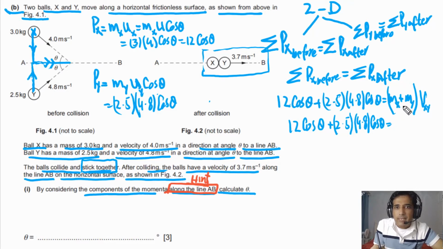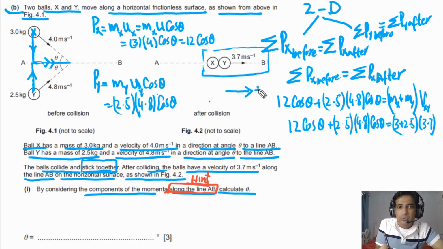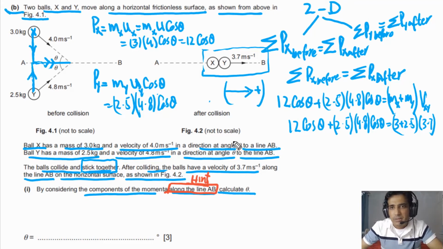And mx, so we have mass of x and we have mass of y, and the speed is also given, that is 3.7. Momentum is a vector quantity, so you have to take one direction as positive. So in this case we are taking to the right as positive, so that's the reason these quantities are positive. Now in this case simply we need to calculate value of cosine theta.